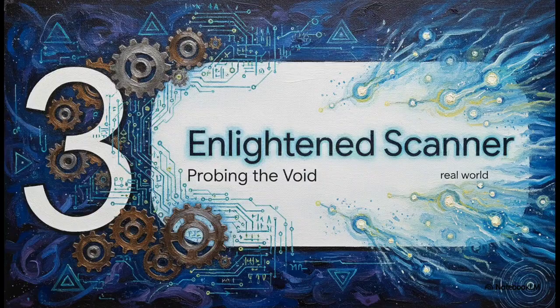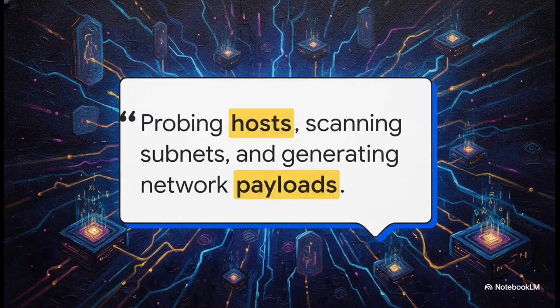Section 3. The Enlightened Network Scanner, probing the void. With our state machines and cryptography locked in, the code base suddenly shifts gears and focuses outward to the real world. This scanner class reveals that this entire system is designed to look for other active participants on a network. It isn't just meant to sit there and run in isolation on a single machine. No, it is actively reaching out, probing the darkness of the internet, trying to find other nodes that speak its highly specific, mathematically harmonized language.